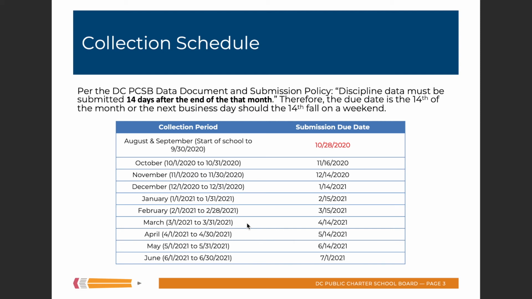So the collection dates for this year are listed below. I will note that the first submission due date has been pushed back to October 28th. So your discipline data for August and September will be due on October 28th, and that is delayed since, of course, we are running a bit behind schedule this year. We wanted to wait until OSSI had released their guidance to make sure that we were in alignment. So now that OSSI has released their guidance, we've updated our guidance, and we pushed back the first submission due date to reflect that delay.